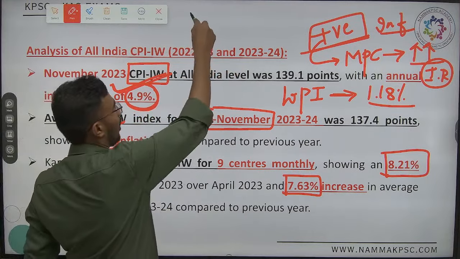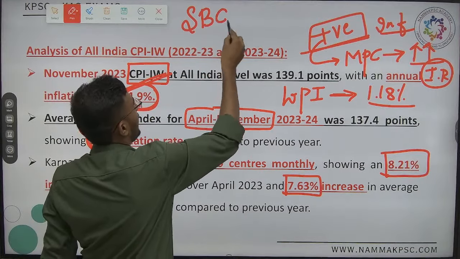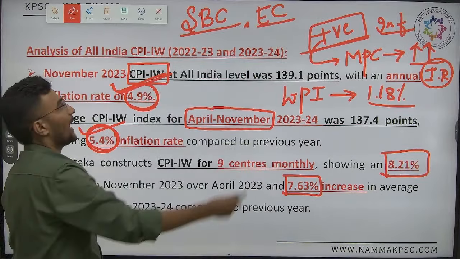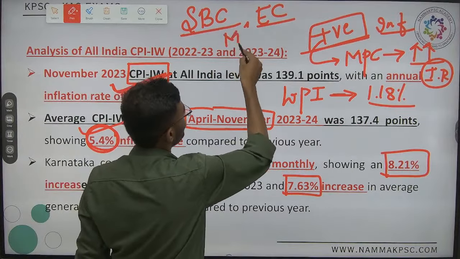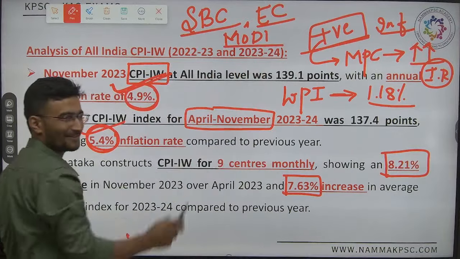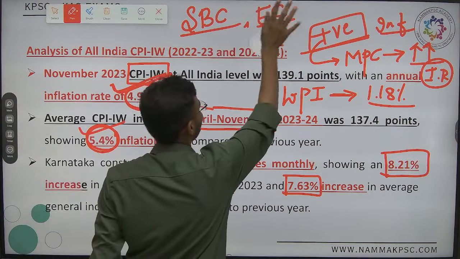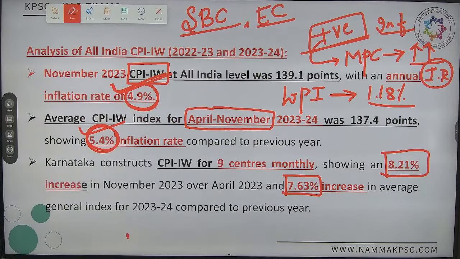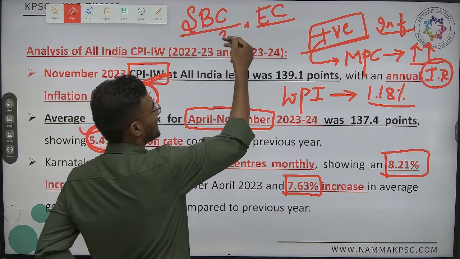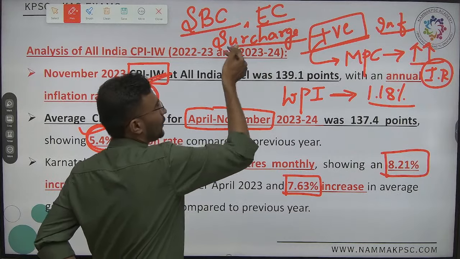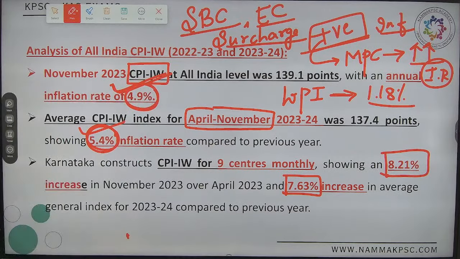Rather, they can go for collecting Swachh Bharat cess. They can go for collecting education cess. They can go for collecting something like Modi 3.0 cess. All these are cess. It is education cess, it is Swachh Bharat cess. After that, they can also raise in the form of surcharge. Now what is the difference between surcharge and cess? What is cess, what is surcharge?